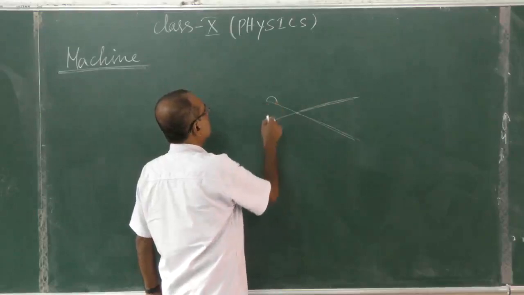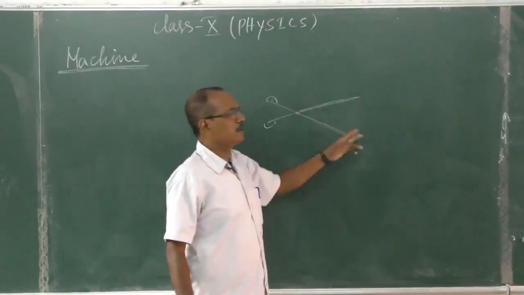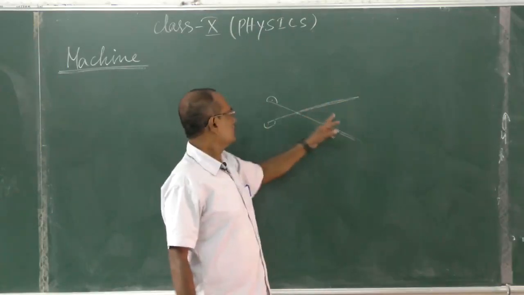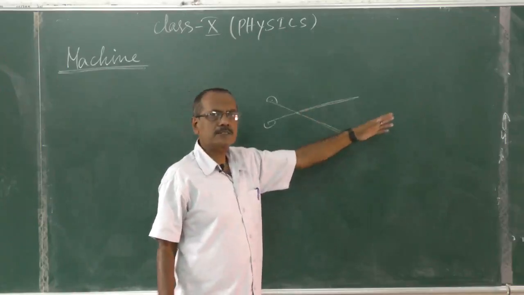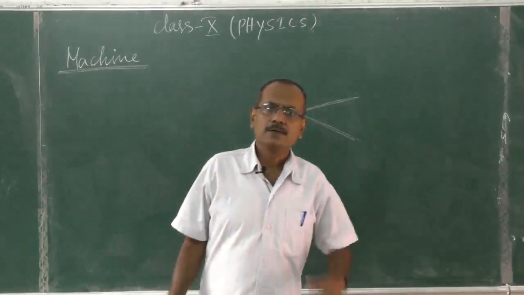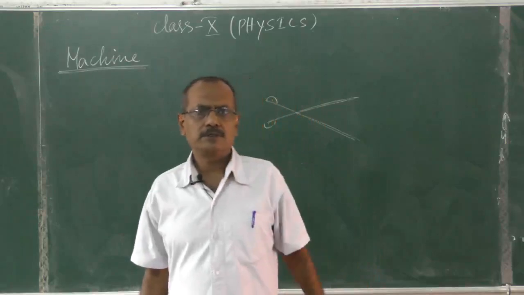When we move the handle, the blades cut the cloth, so we are cutting at a faster rate than the applied force. It is fast. So these are the four types of machine.